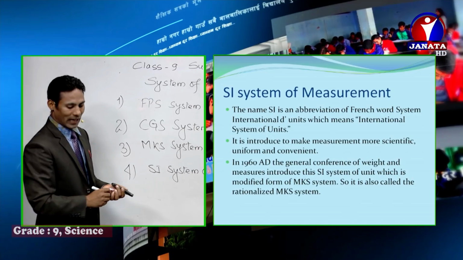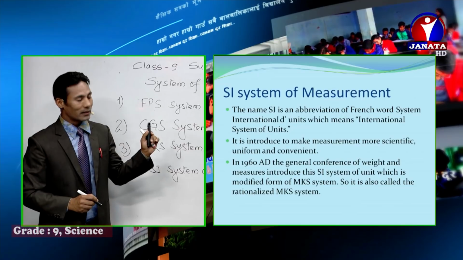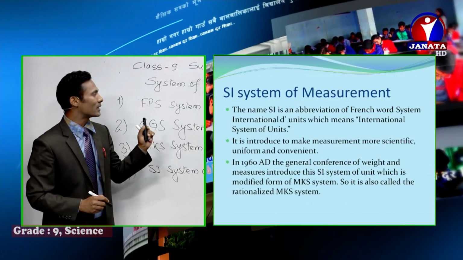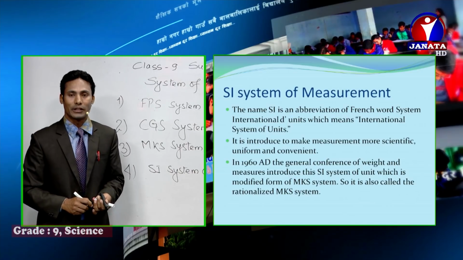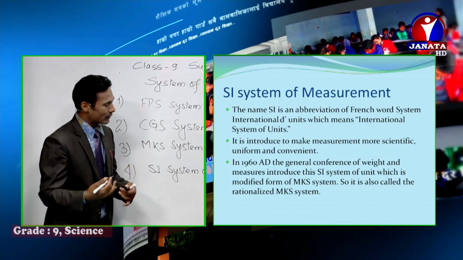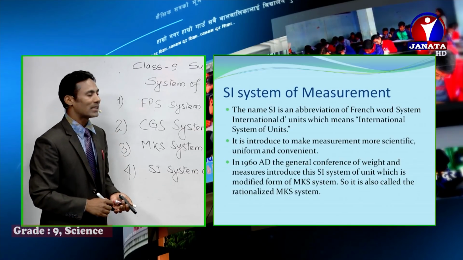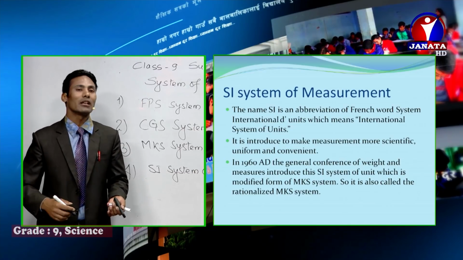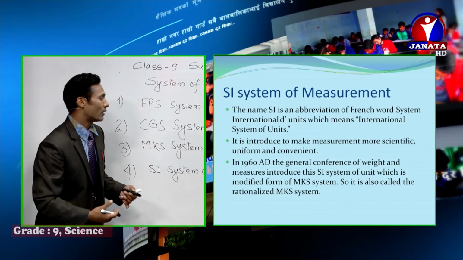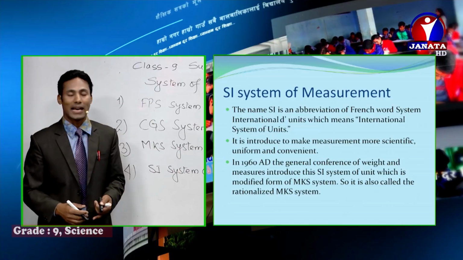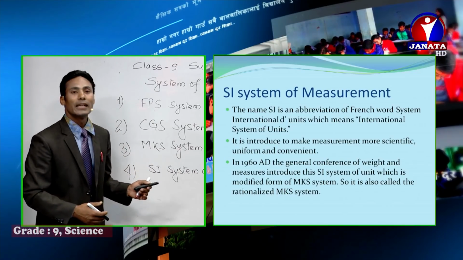You can see on the right hand side there, the Système International d'Unités, which means international system of unit. And it was prepared in 1960 AD with the help of the General Conference on Weights and Measures that introduced the SI system of unit. As it is required for the global trade, this system of unit was introduced.